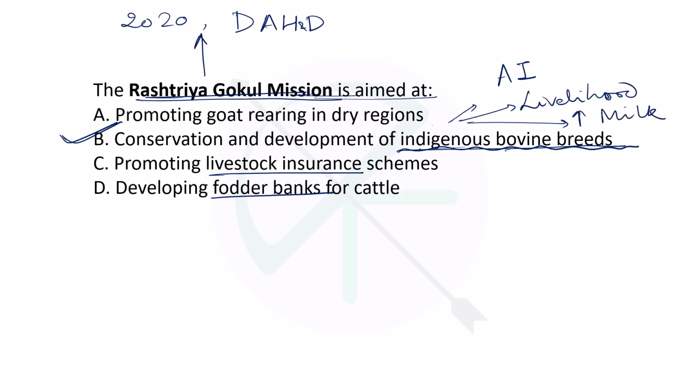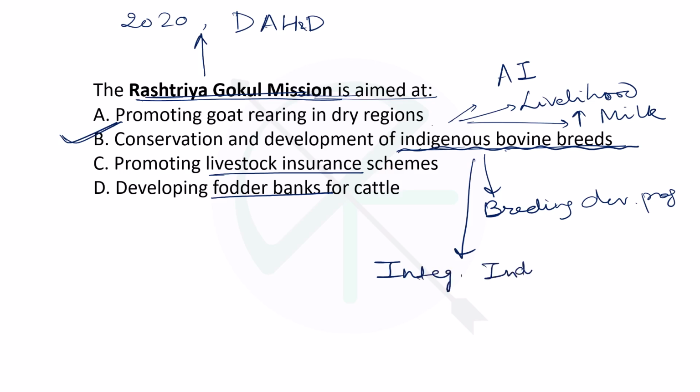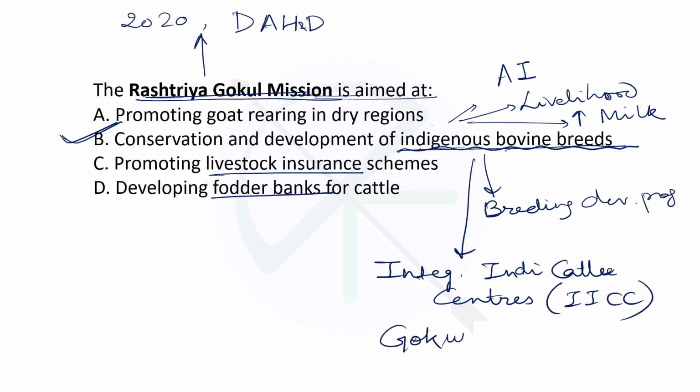And what else? Breeding development program is done for farmers, in which trainings are provided. And another important thing is integrated indigenous cattle centers. Okay, IICC are established, which are also called Gokul Grams.